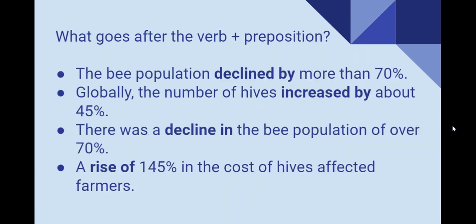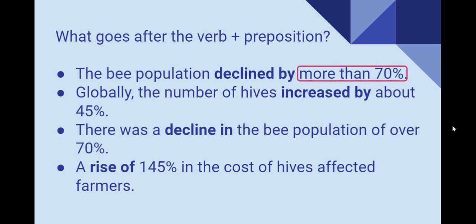Now let's continue. Let's read the sentences again and think about what goes after the verb or preposition. Are we using a number or are we using a noun? Pause the video while you think about this. Okay, so let's see. In the first one, the bee population declined by more than 70%.